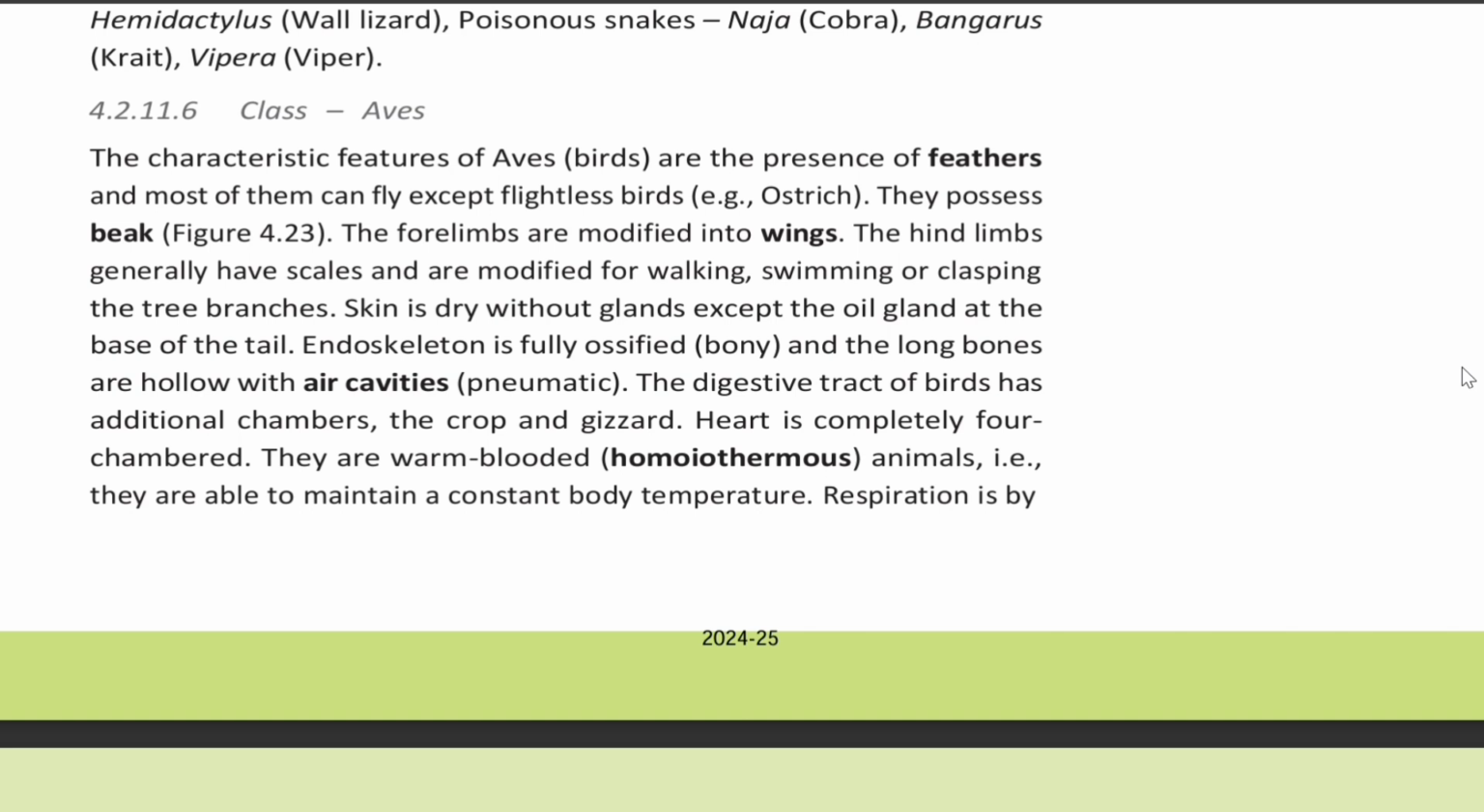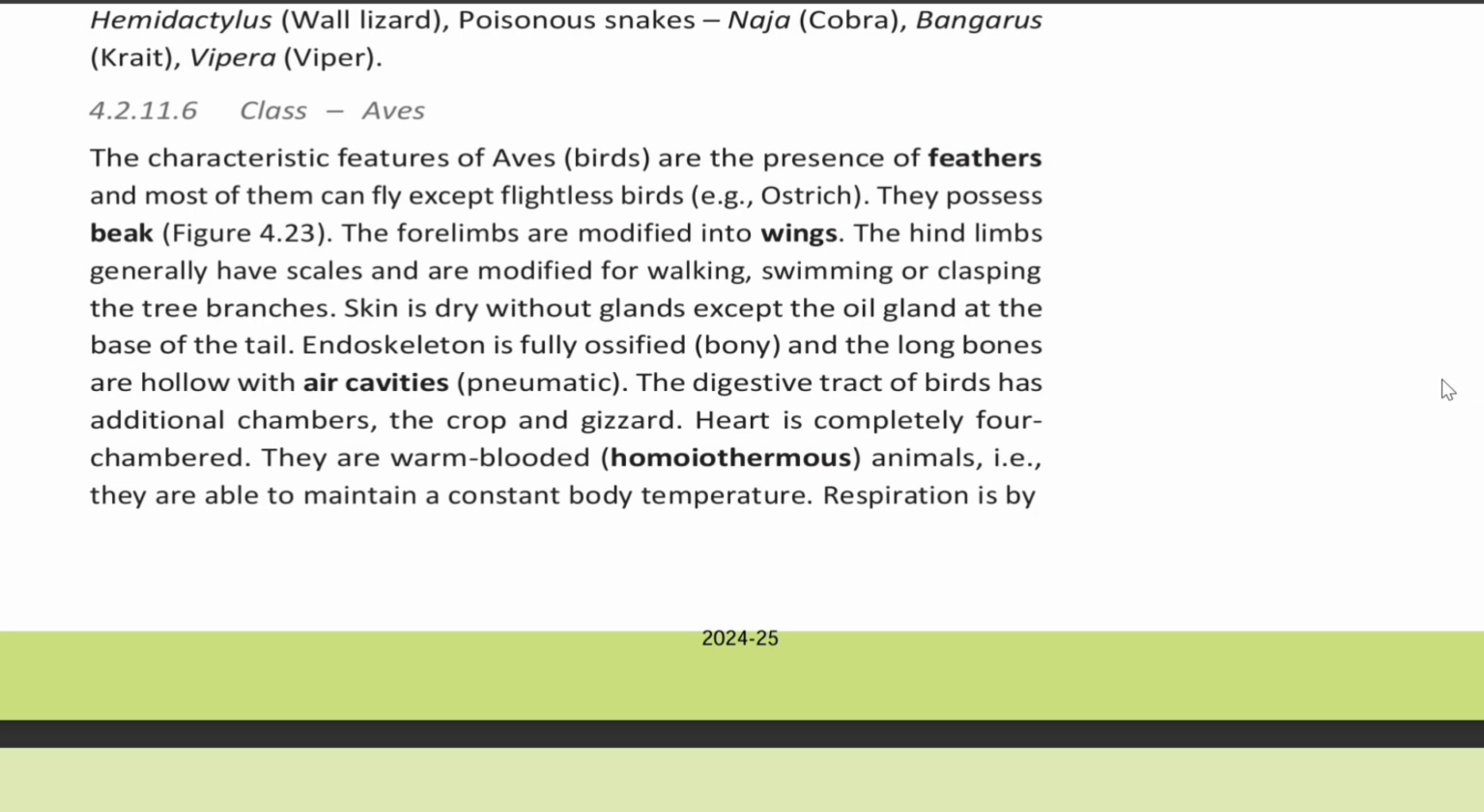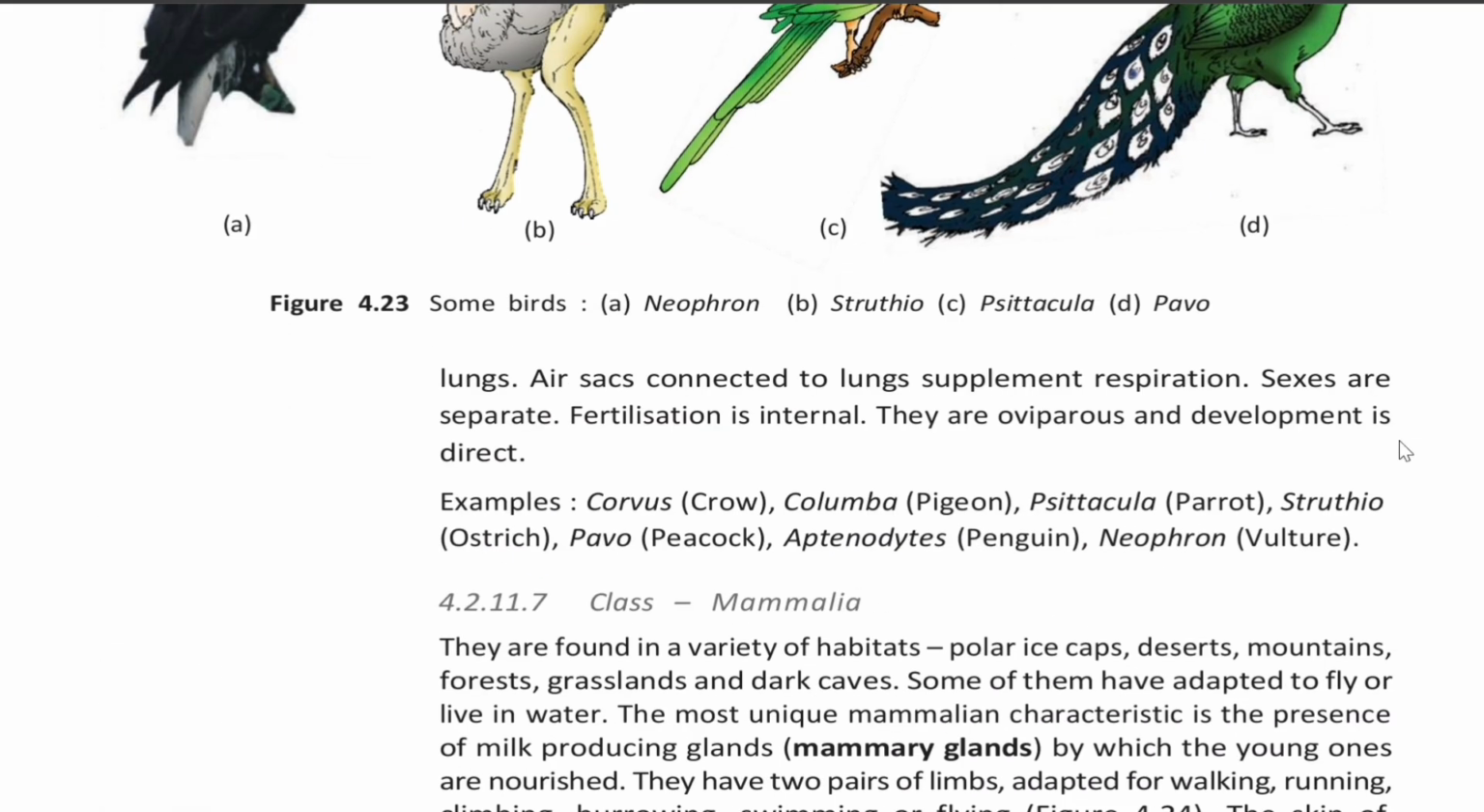Endoskeleton is fully ossified, that is bony, and the long bones are hollow with air cavities, that is pneumatic. The digestive tract of birds has additional chambers, the crop and gizzard. Heart is completely four-chambered. They are warm-blooded, that is homeothermous animals. That is, they are able to maintain a constant body temperature. Respiration is by lungs. Air sacs connected to lungs supplement respiration.